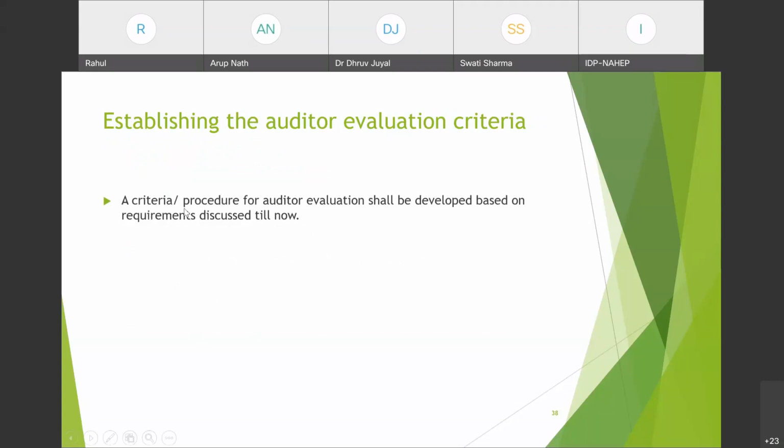And procedure for auditor evaluation. What procedure they will be following to evaluate the auditor, the criteria must be set by the organization. So they shall be developed based on the requirements discussed till now. Criteria and procedure shall be there. Okay.